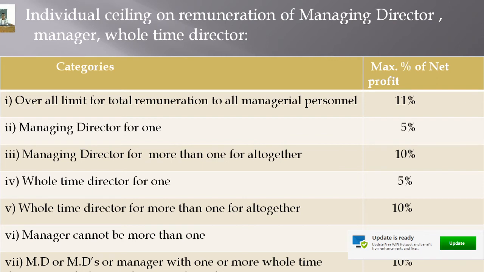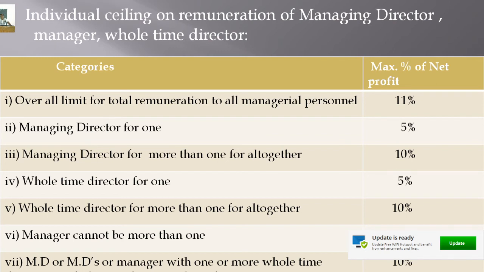Maximum limit is 11%. And if the company has one managing director, the company can pay only 5% of the net profit as managerial remuneration. If the company has more than one managing director, the maximum overall limit of managerial remuneration for all together is 10% of the net profit.